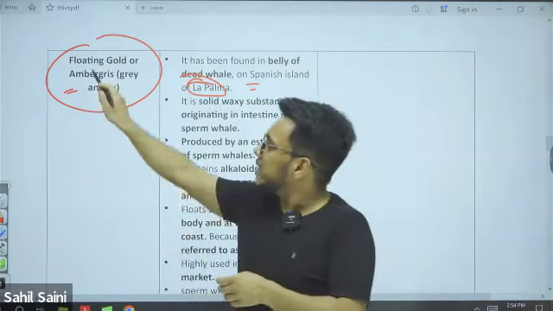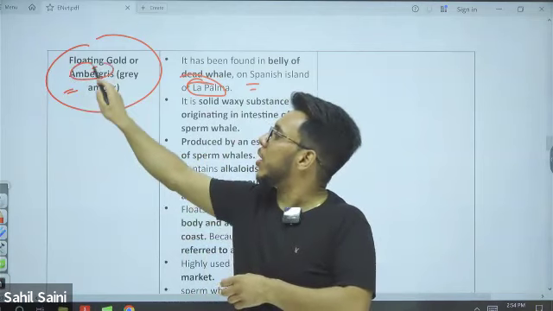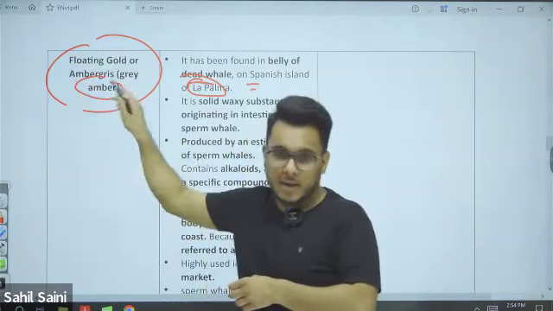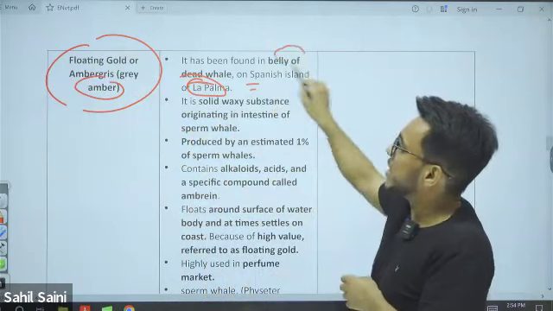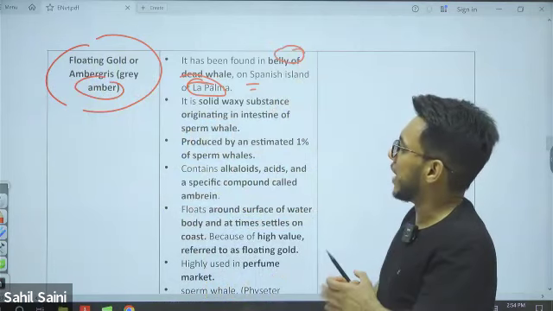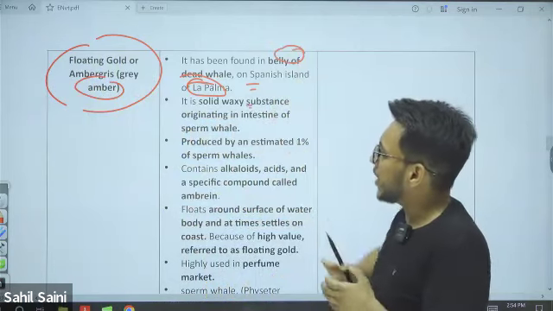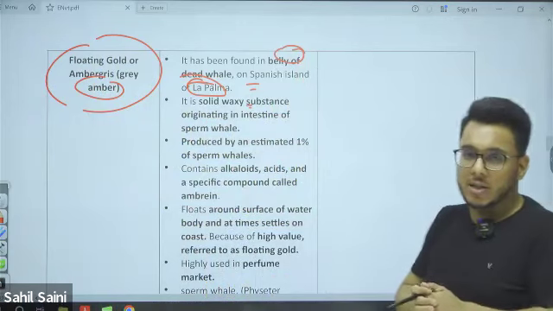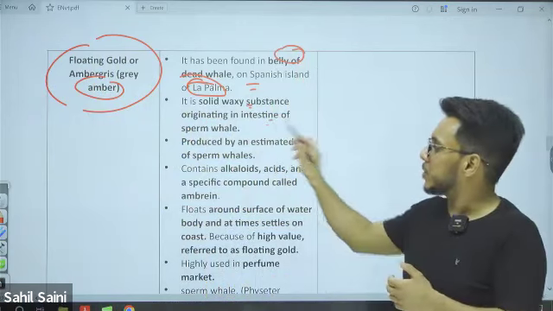So recently, this floating gold, or ambergris, or gray amber, was found in the belly of a dead whale on the Spanish island of La Palma. It is a solid waxy substance which originates in the intestine of the sperm whale.